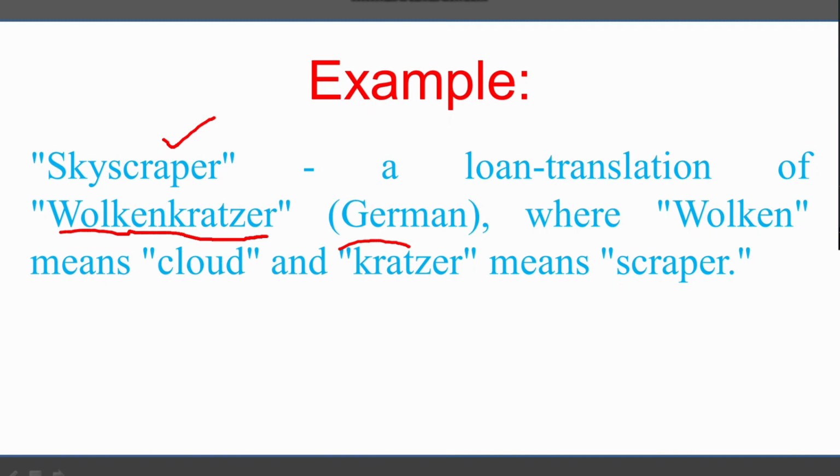So I hope that you have understood these three terms. Coinage means that when we invent a new term, we give it a new name. When we borrow a word from another language and use it in English, that is borrowing. And the third one is loan translation. That means that we directly translate a word from another language and use it in the English language.